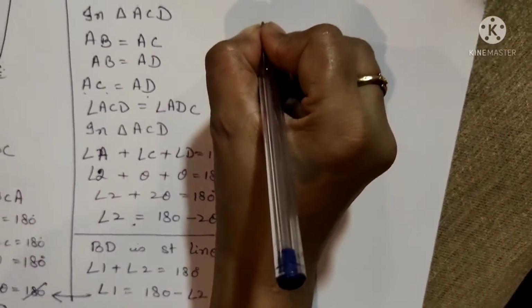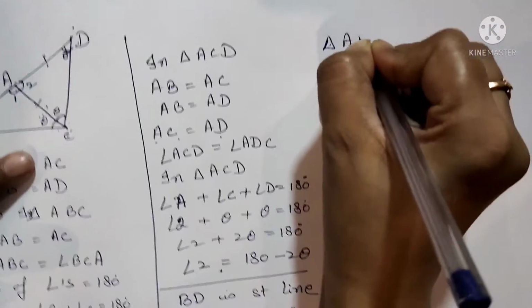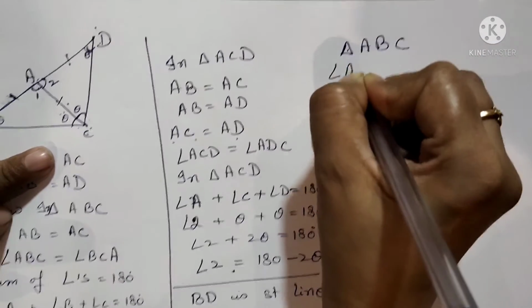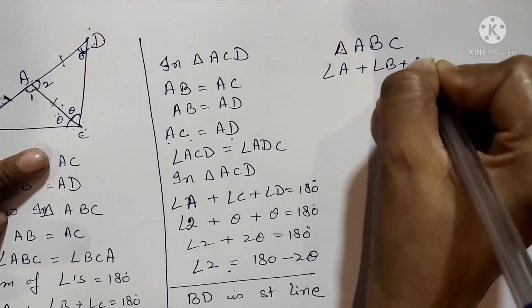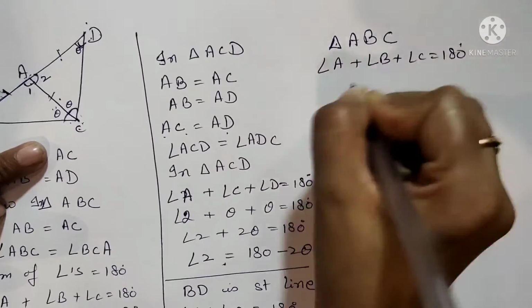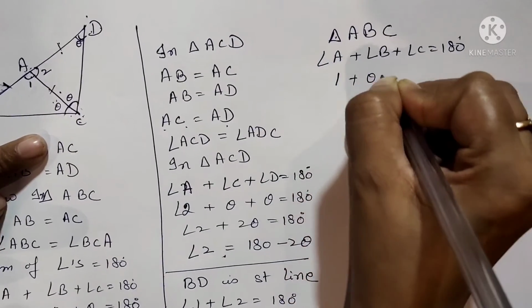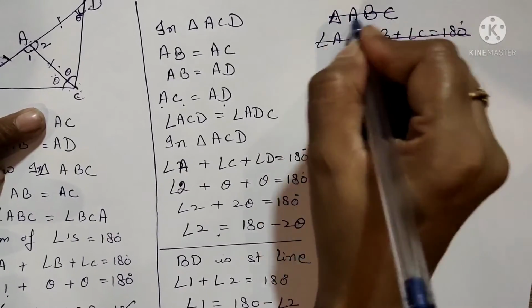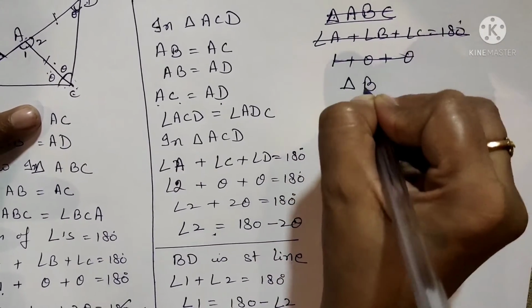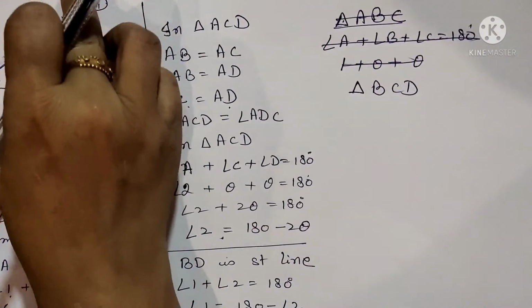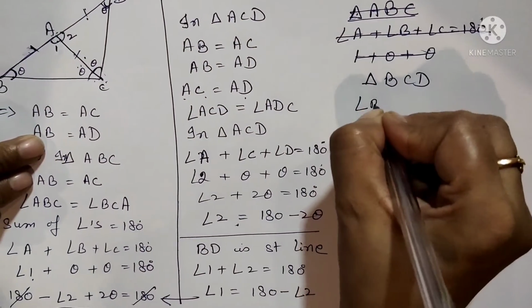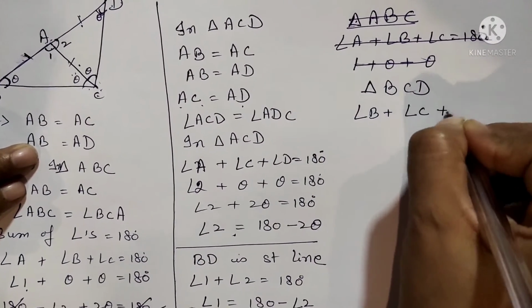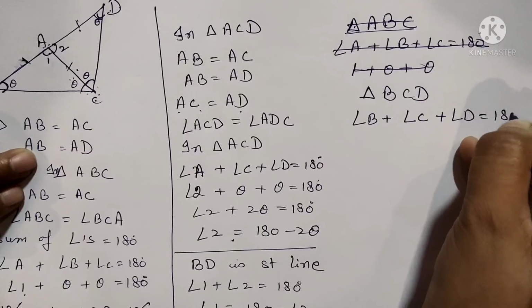Now consider a triangle ABC. Angle A plus angle B plus angle C is equal to 180 degree. Sorry, don't take this. Consider triangle BCD, the whole triangle. This is the sum of angle B, angle C, angle D is equal to 180 degree.